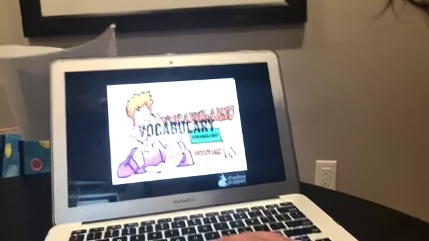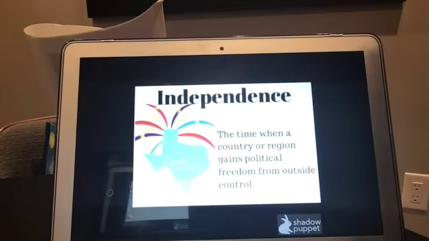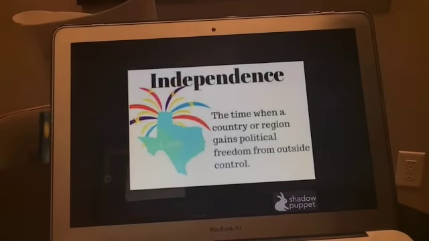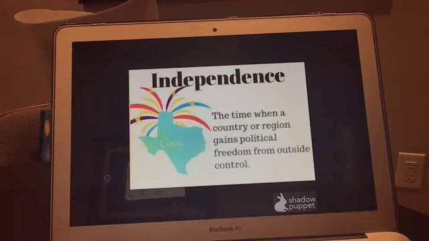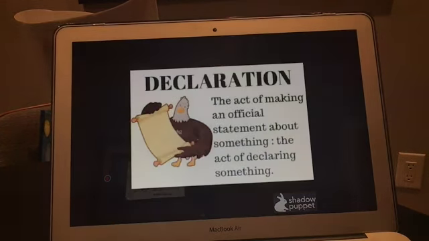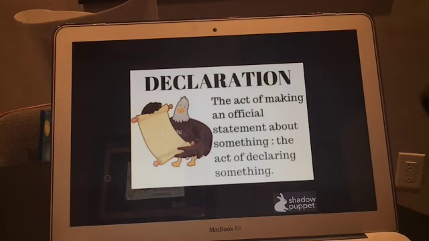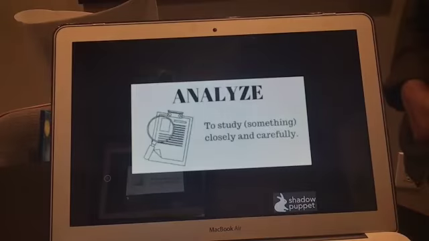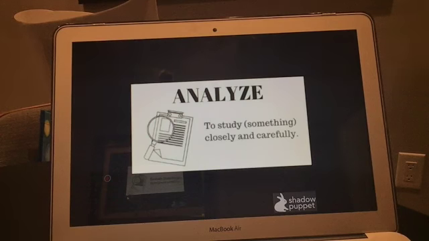Vocabulary. Independence. The time when a country or region gains political freedom from outside control. Revolution. The usually violent attempt by many people to end the rule of a government and start a new one. Declaration. The act of making an official statement about something. The act of declaring something. Analyze. To study something closely and carefully.